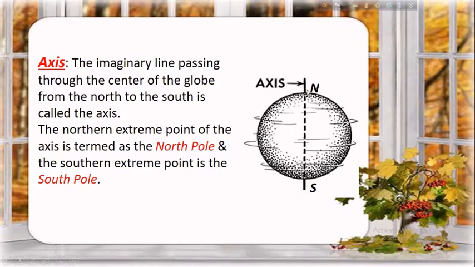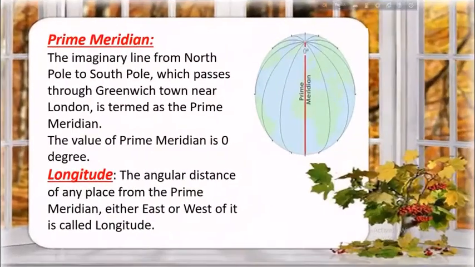This is the axis, and the earth rotates on it from west to east, and here the northern extreme point of the axis is termed as the north pole and the southern extreme point is known as the south pole. And what is the prime meridian? The imaginary line from north pole to south pole which passes through Greenwich town near London is termed as the prime meridian, and the value of this prime meridian is 0 degree.